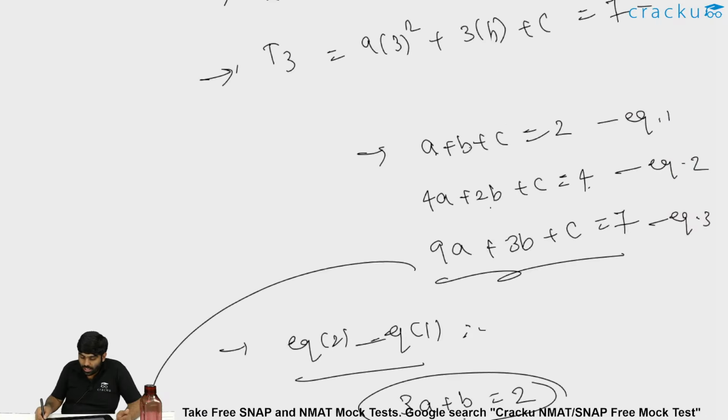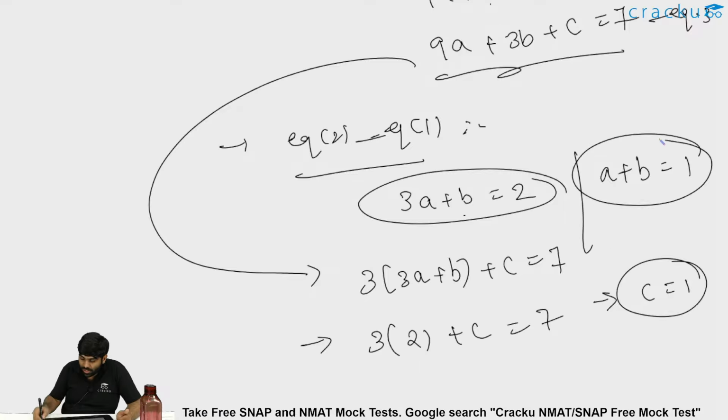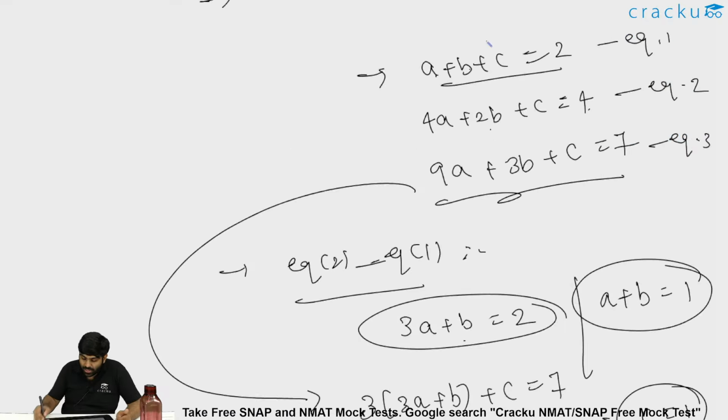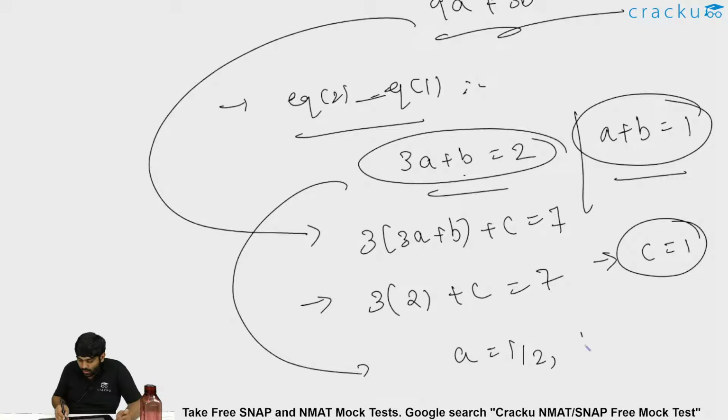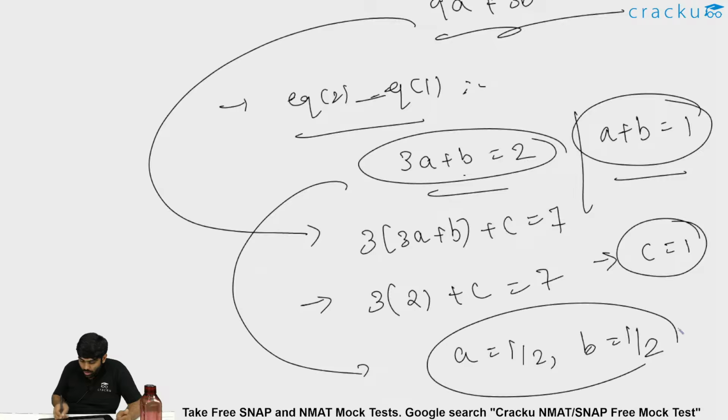If I substitute in the first equation, I will get a plus b is equal to 1, because a plus b plus c is 2, where c is 1. So a plus b equal to 1 and 3a plus b equal to 2. Upon solving this, you get a is 1 by 2, and b is also 1 by 2. Because if you subtract these, you get 2a is equal to 1, where a is equal to 1 by 2, and substituting a equal to 1 by 2 in any of them, you get b is also equal to 1 by 2.